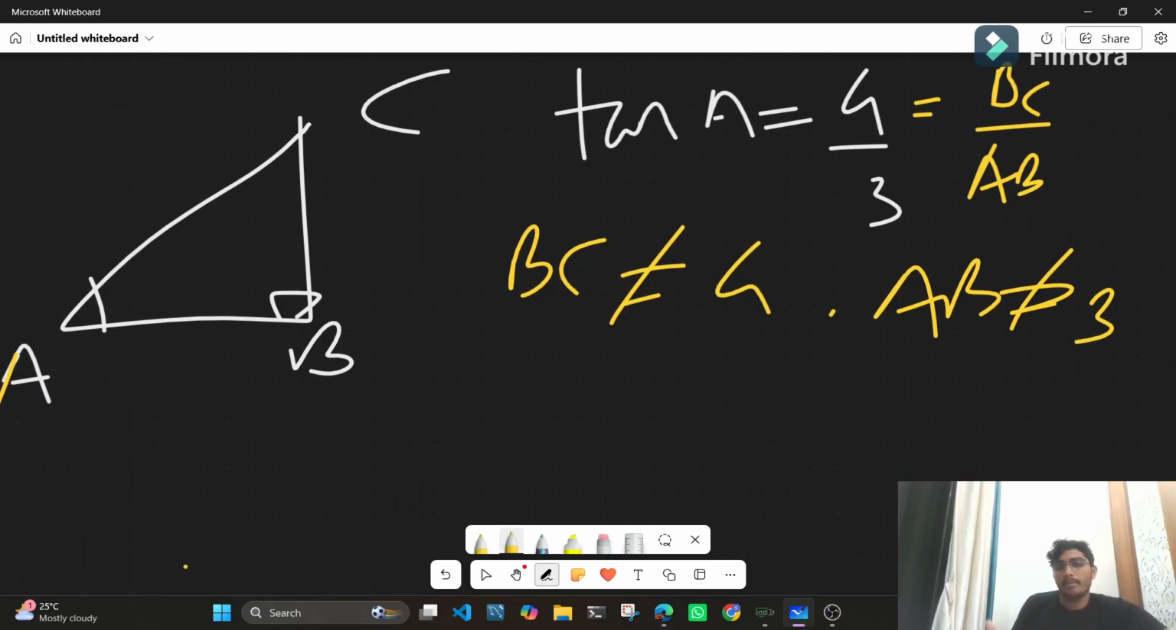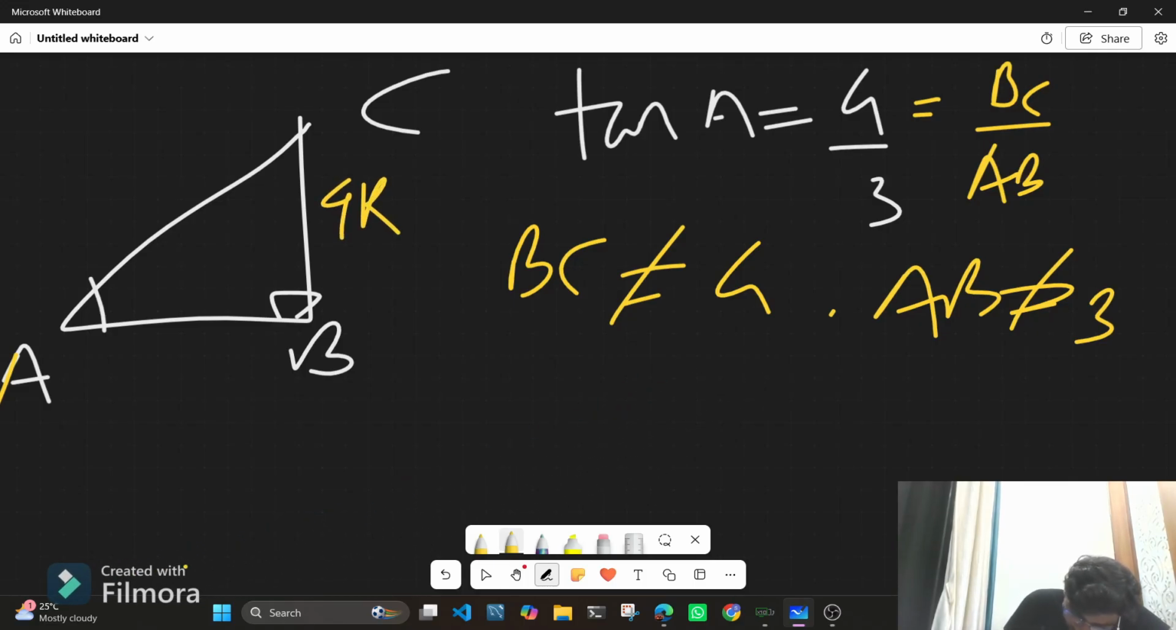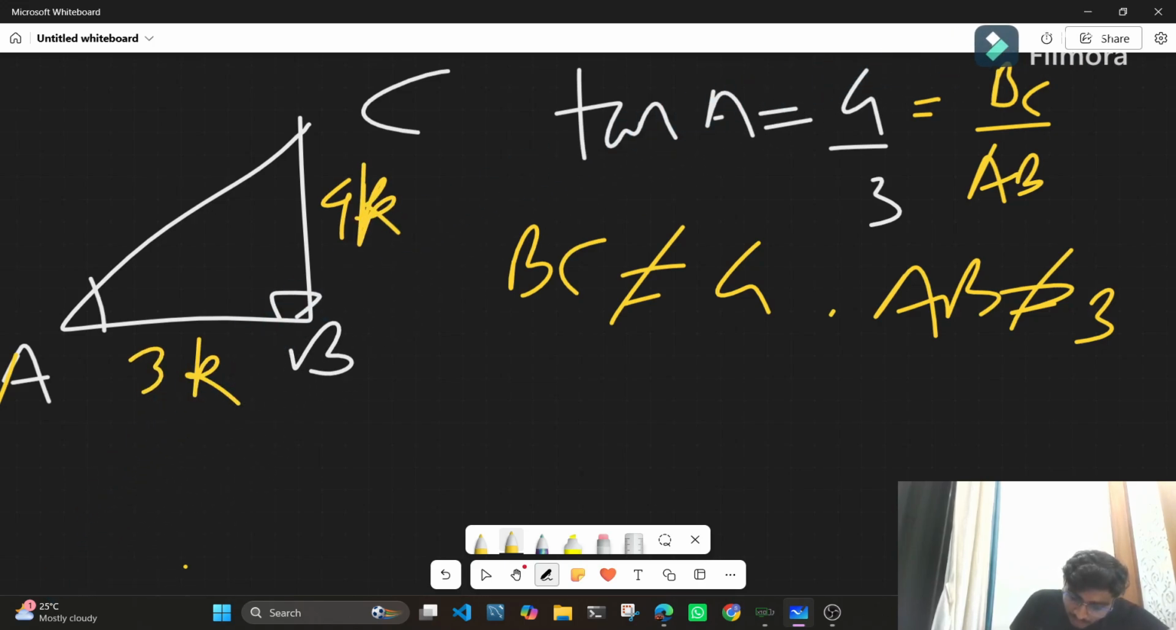They could be in multiples of 4 units and 3 units. So let us assume that BC is 4K and AB is 3K. What we have assumed is that they are in multiples of K.